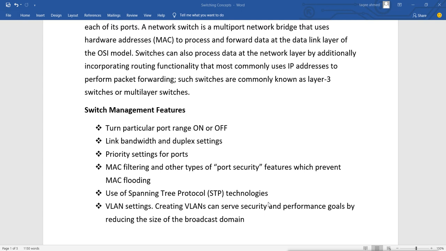Then priority settings for the ports. We can also configure the priority setting for the ports, so we can make some port a priority. Then it can do MAC filtering and other types of port security features which prevent MAC flooding.